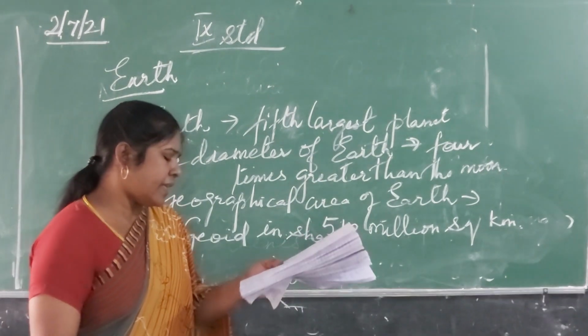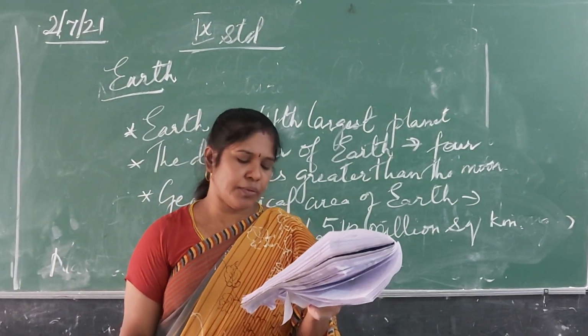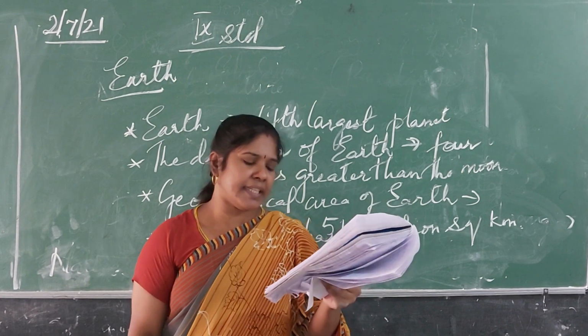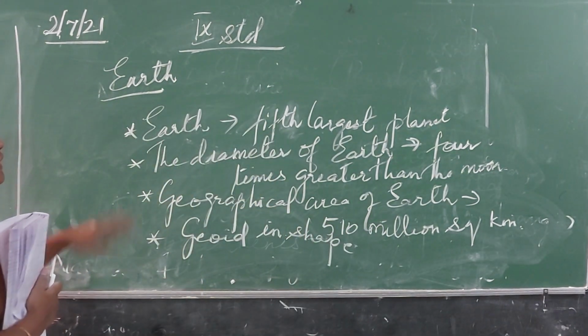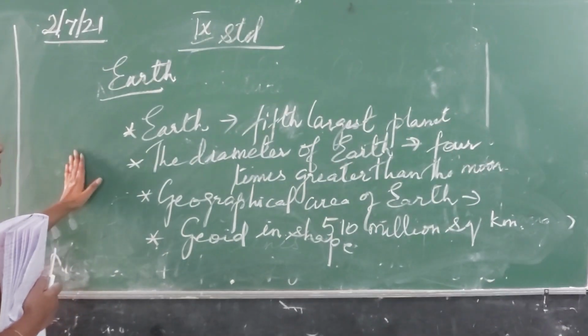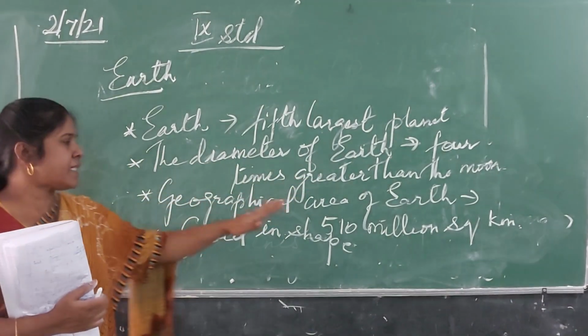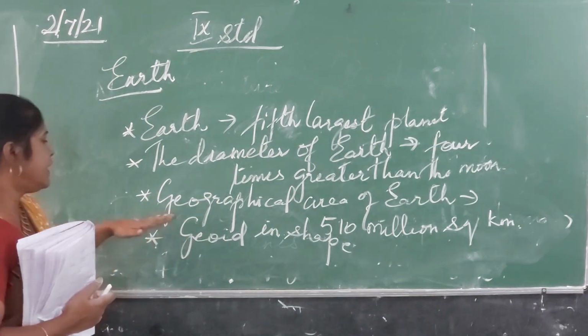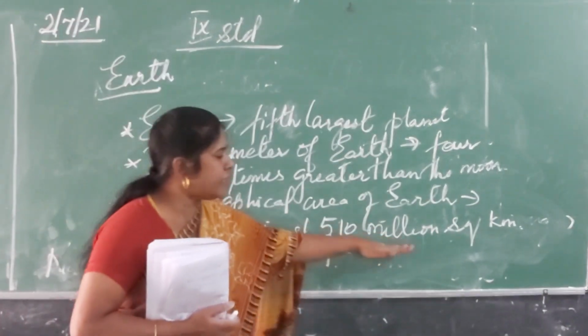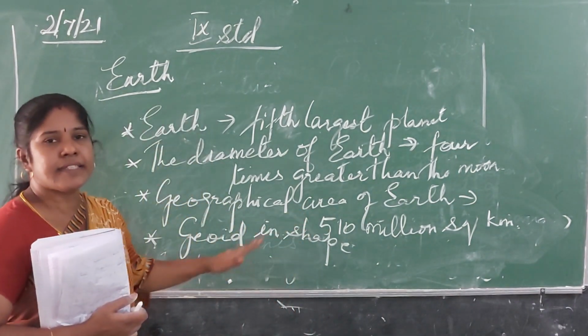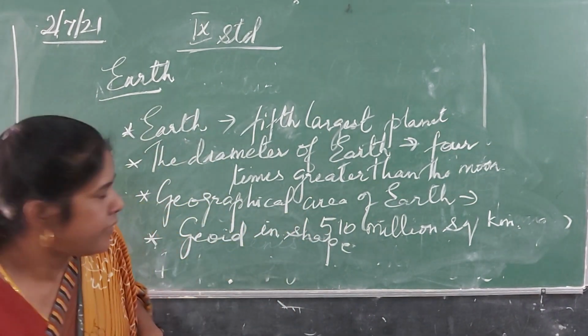The land bodies of the Earth are known as continents. We know that there are 7 continents. So here, Earth is the fifth largest planet in the solar system, its diameter is 4 times greater than the Moon, its geographical area is 510 million square kilometers, and it is geoid shape.